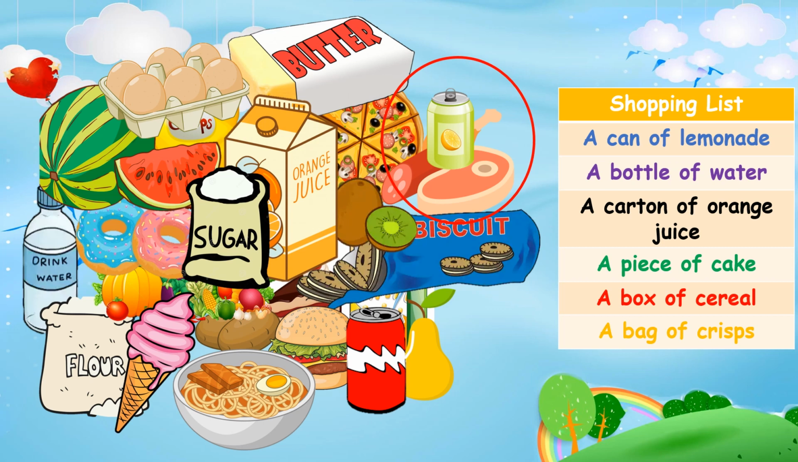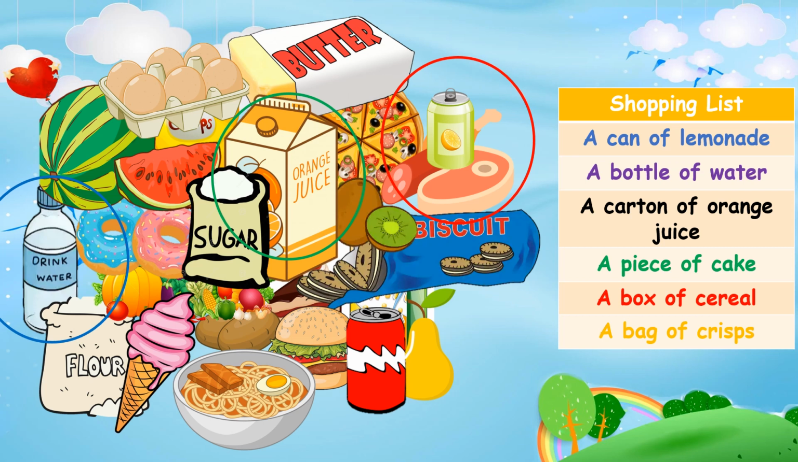Next, you need to find a bottle of water. This should be easy too. Your time begins now. Let's check the answer. The third food on the shopping list is a carton of orange juice. You may begin now. This is quite easy too. Here's the carton of orange juice.